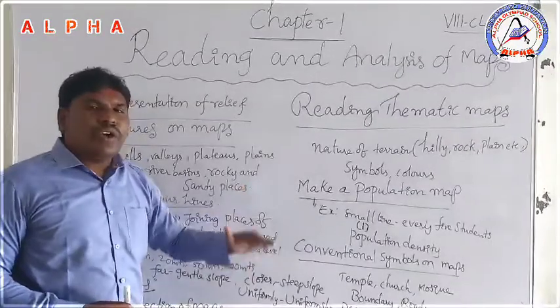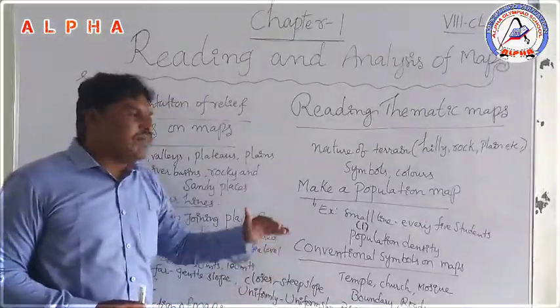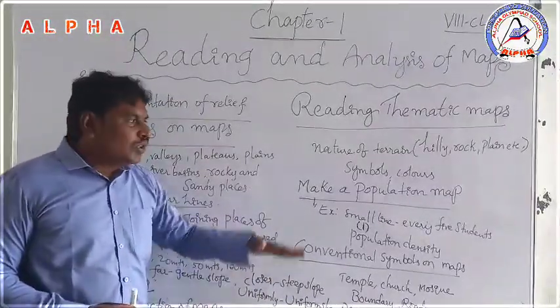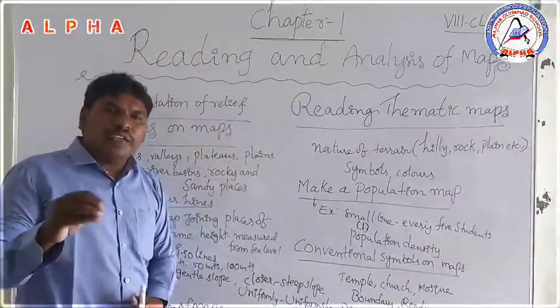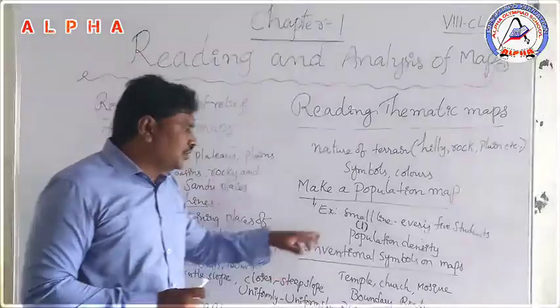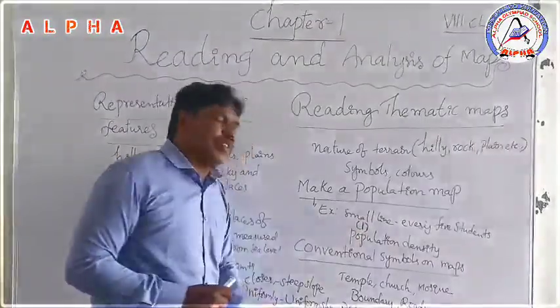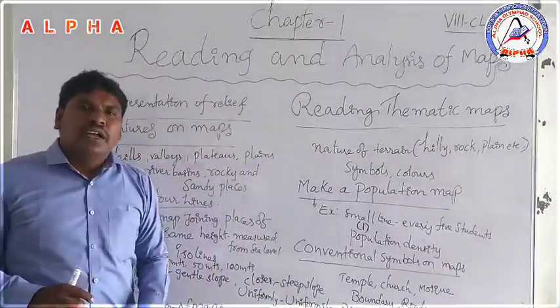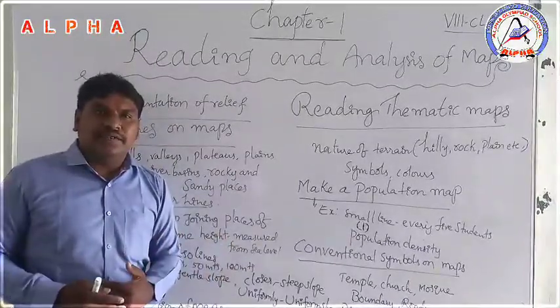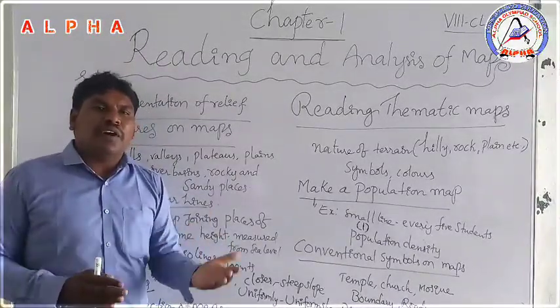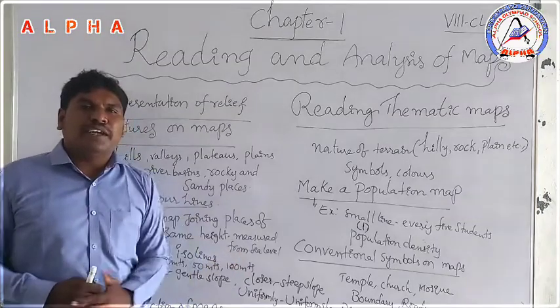So you are drawing a sketch or map of your school. To show the population in every classroom, for every 5 students you show that small line. These are population maps. So, population and population density. What is the difference between population and population density?